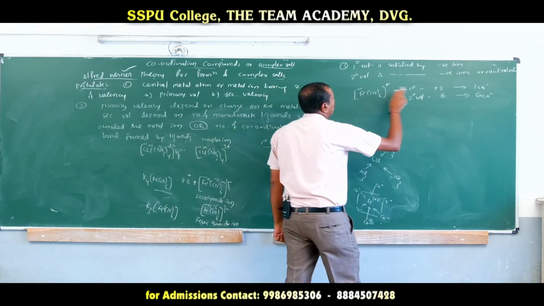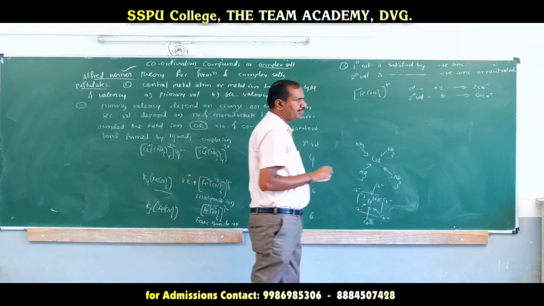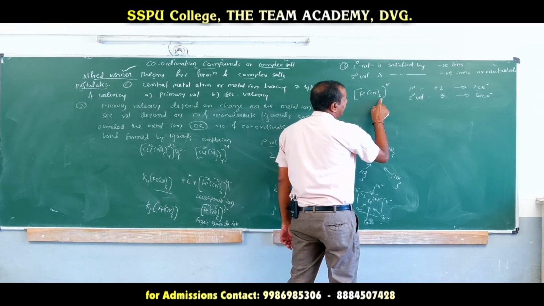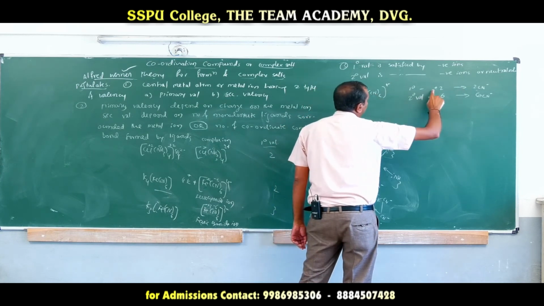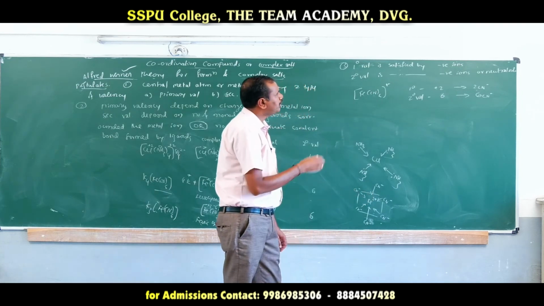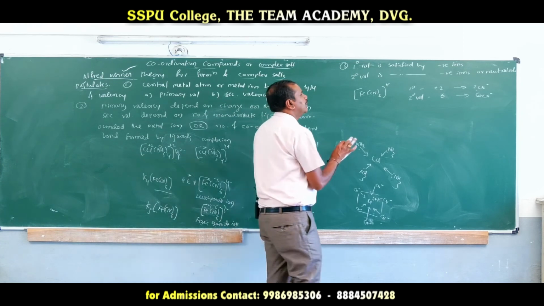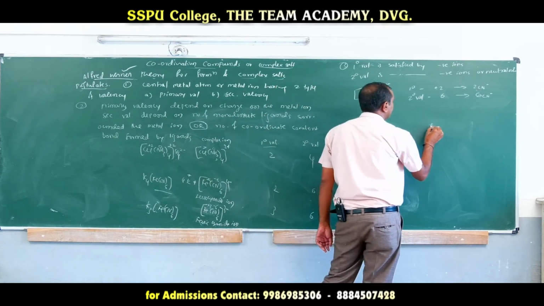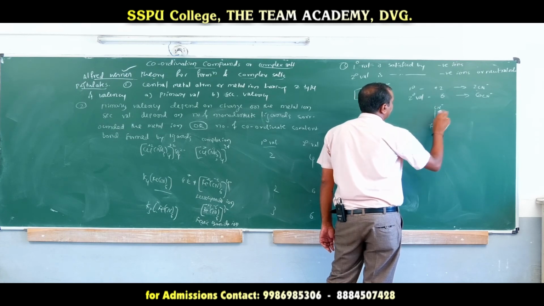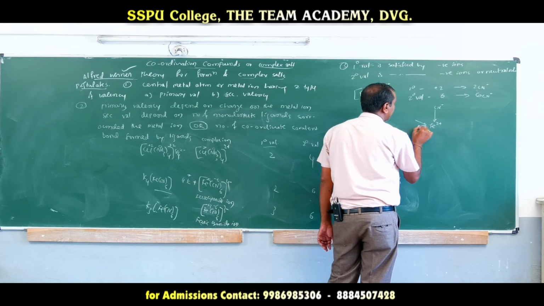Primary valency +2 is satisfied by 2 cyanides. Here you see, there are only 6 cyanides, but 2 cyanides can satisfy primary valency and 6 can satisfy secondary valency. It does not show the presence of 8, so only 6 are there. Among them, 2 cyanides can satisfy both primary valency as well as secondary valency.